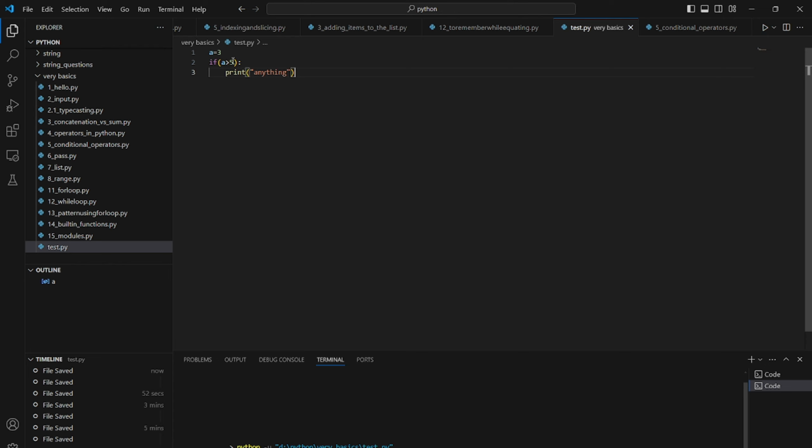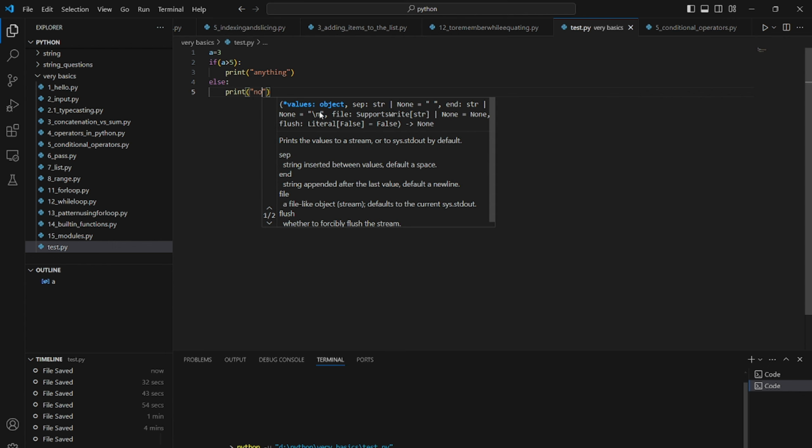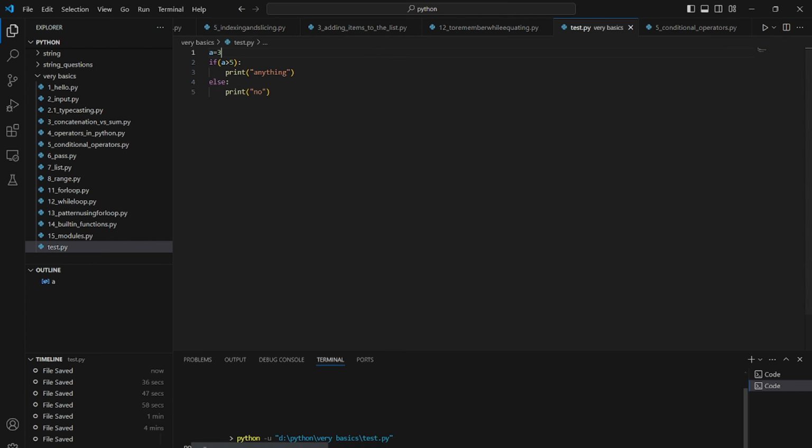So nothing is printed because a is 3, so it's not greater than 5. We have used indentation here. You can notice that. To include this print inside of the if, we have used this much space. If the same space is given here as well, that will also be under the if. But if you write here, then that will not be under the if. Then in else we can say print no. So we will get no here.